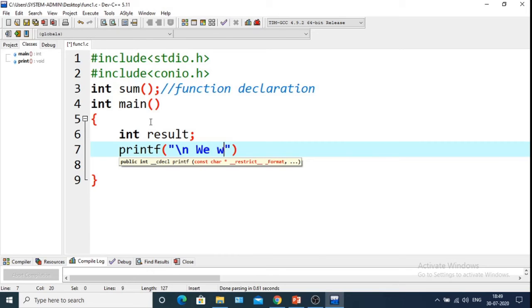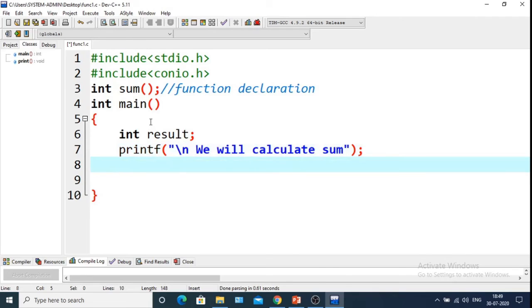So we'll calculate here a sum. Now the result variable is equal to the sum function. So what the sum function will return will be stored within the result variable.